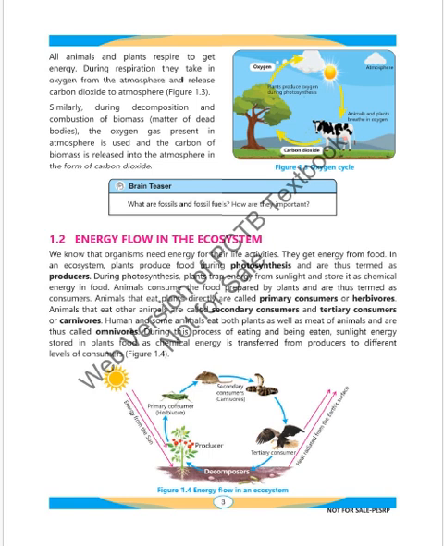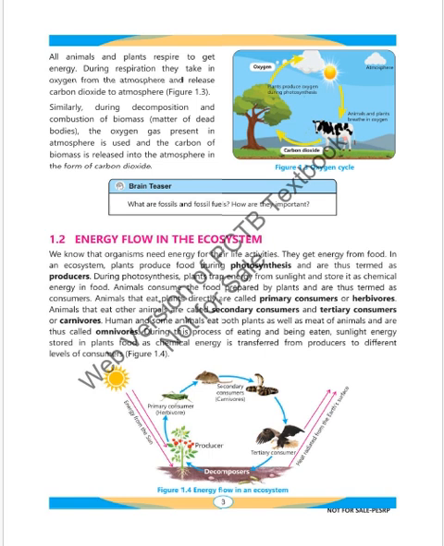Now move on to the next topic, which is energy flow in the ecosystem. We know that organisms need energy for their life activities. They get energy from food. In an ecosystem, plants produce food during photosynthesis and thus are termed producers. During photosynthesis, plants trap energy from sunlight and store it as chemical energy in food.